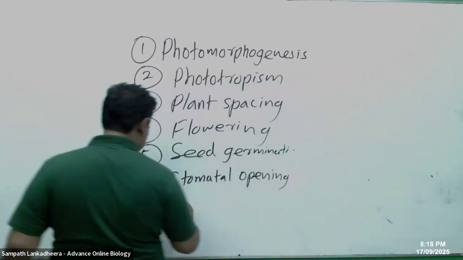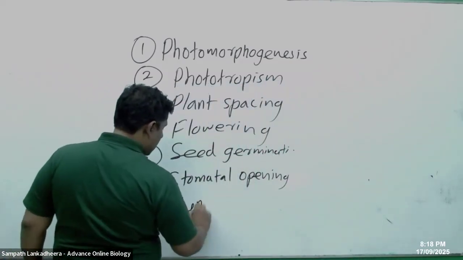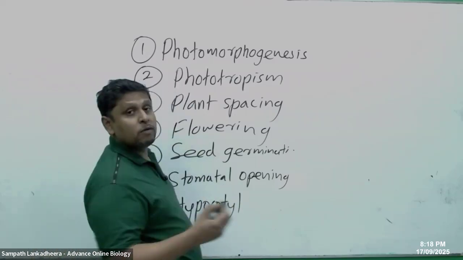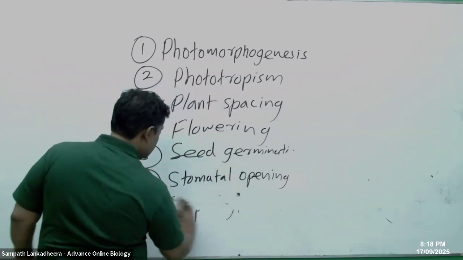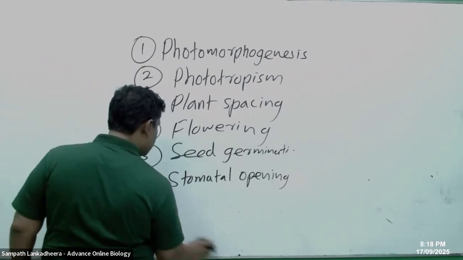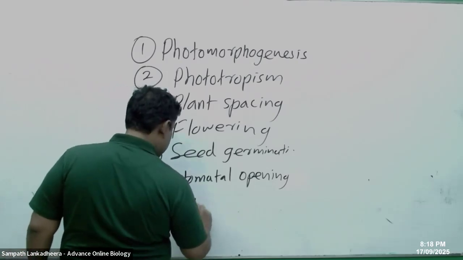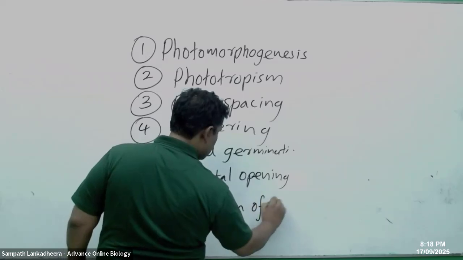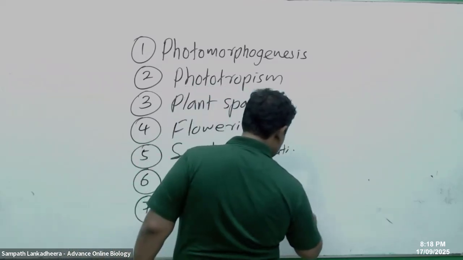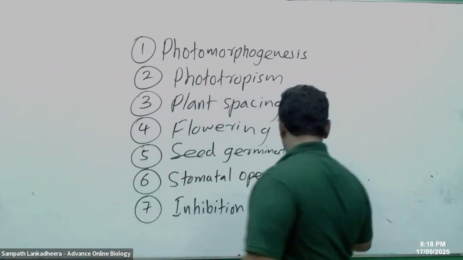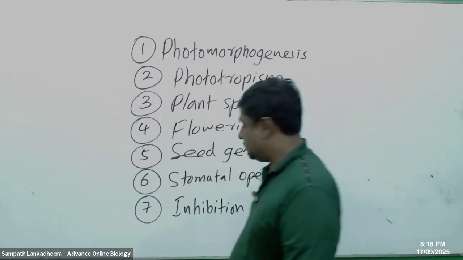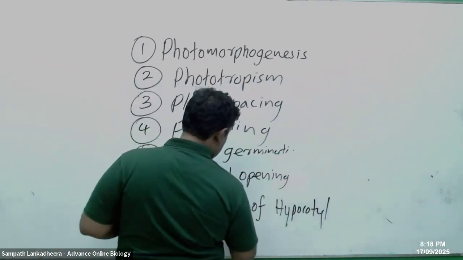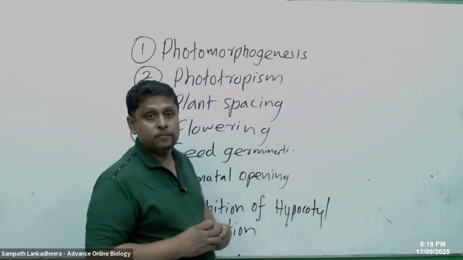What is the last one, people? Inhibition of hypocotyl elongation.